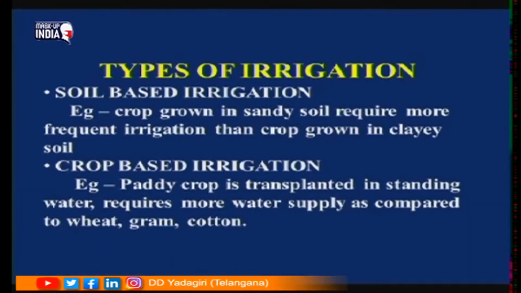For example, you take paddy, it requires more water, whereas if you take some other plants, some crops will be requiring less water. Soil based irrigation, crop based irrigation. Crop grown in sandy soil requires more irrigation than crop grown in clay soils. Crop based irrigation: paddy crop is transplanted in standing water, requires more water supply as compared to wheat, grams and cotton.